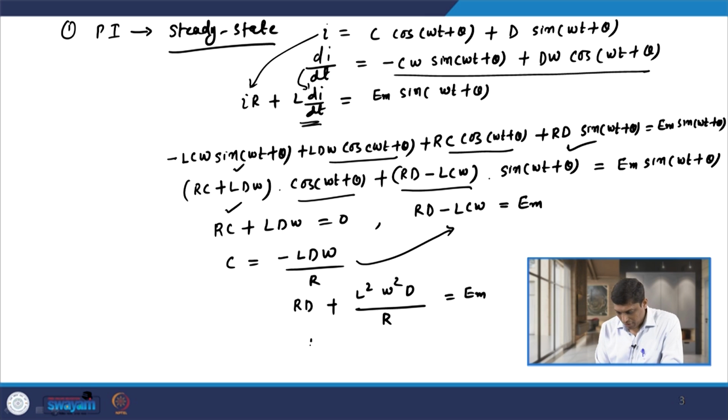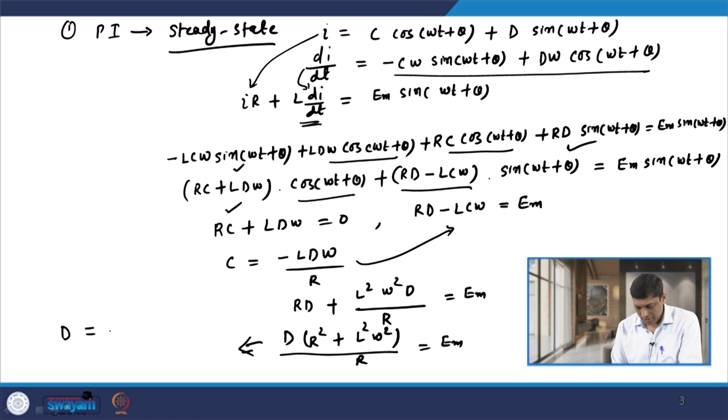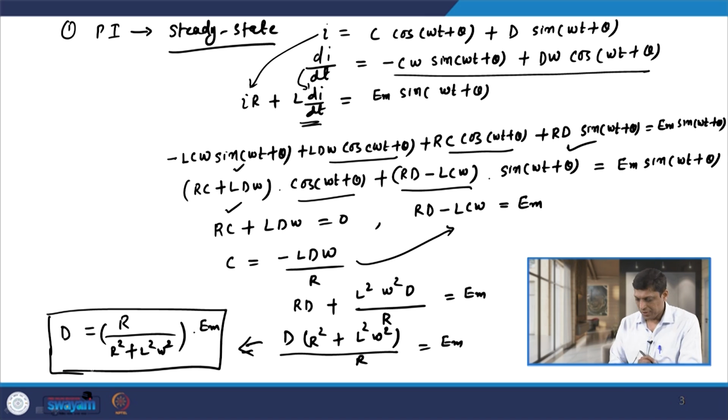So we have (R square plus L square omega square) into D divided by R equal to Em. So the value of D is R divided by (R square plus L square omega square), multiplied with Em.